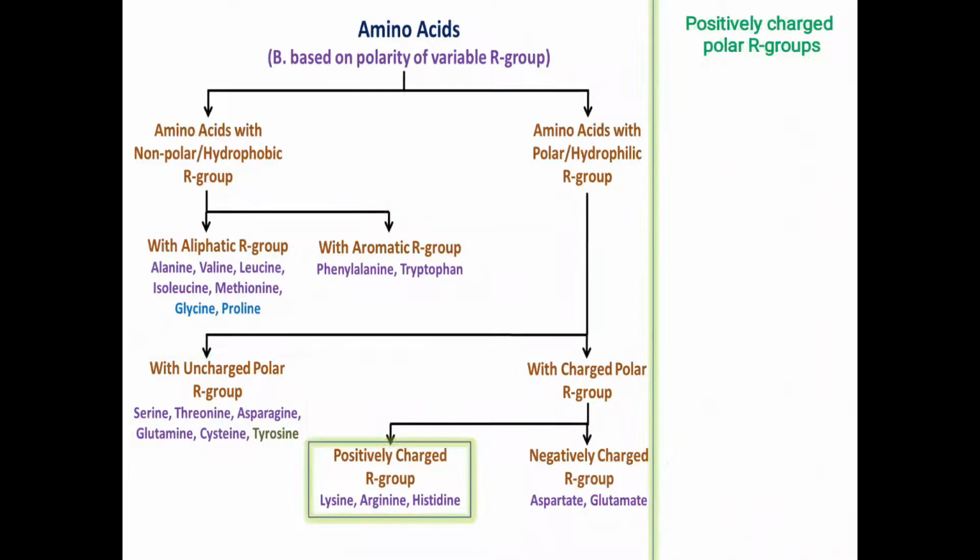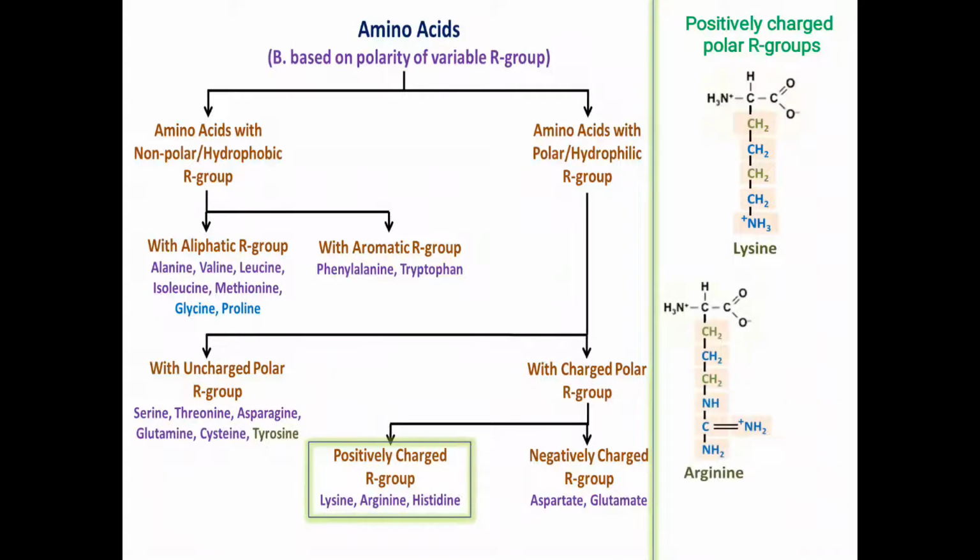Now the next category is under the charged polar R groups, and in that category we will first take up positively charged polar R groups. Lysine, arginine and histidine, all these three amino acids contain a terminal group which is ionized as a positively charged group. These positively charged groups dissolve easily in water, that's why these amino acids are polar.